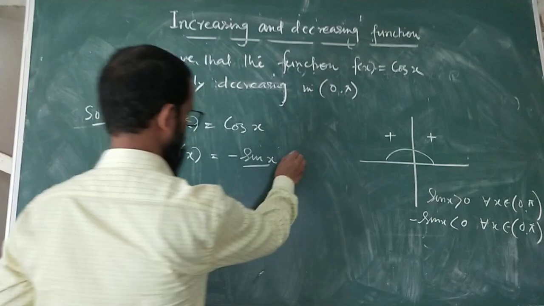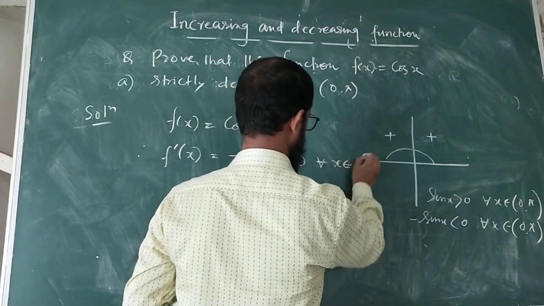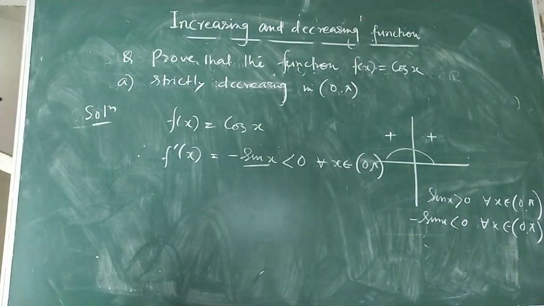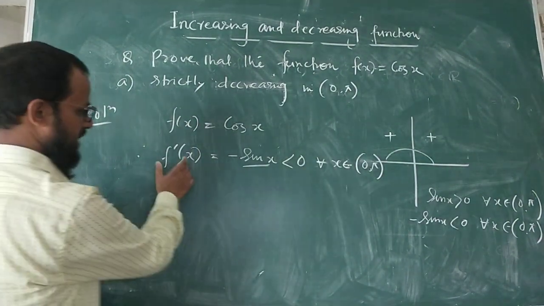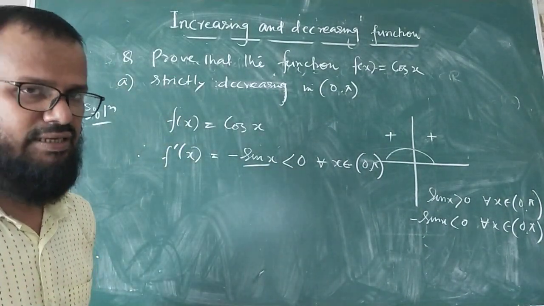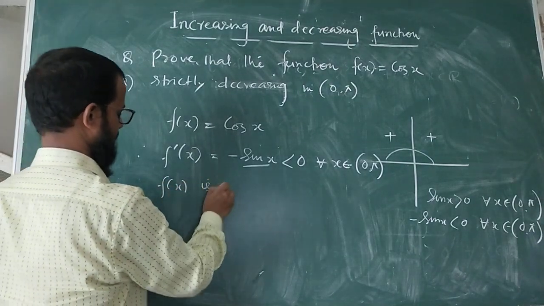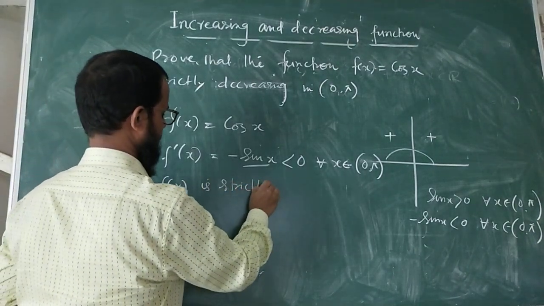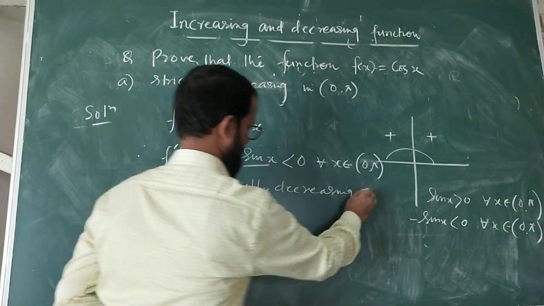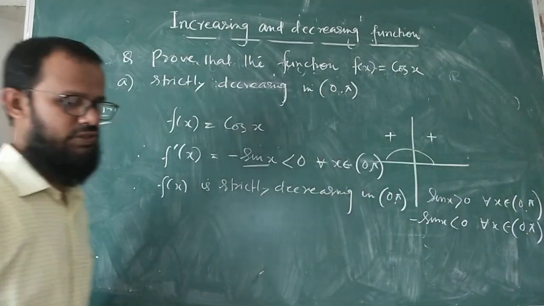So this is less than 0 for all x belongs to 0 to pi. So within this interval, f dash x is strictly less than 0, and when f dash x is strictly less than 0, we can say that f(x) is strictly decreasing. Therefore f(x) is strictly decreasing in 0 to pi.